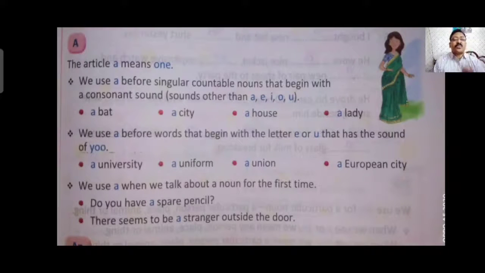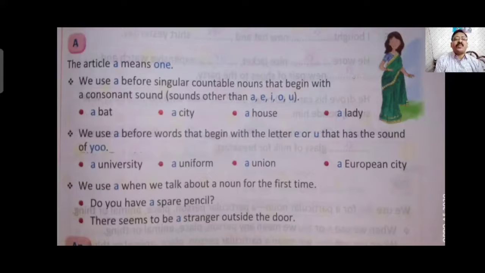From the 26, five of them are vowels: A, E, I, O, U. Other than vowels, the rest of the alphabets are consonants. Any word beginning with a consonant has a before it, like a bat, a city, a house, a lady.